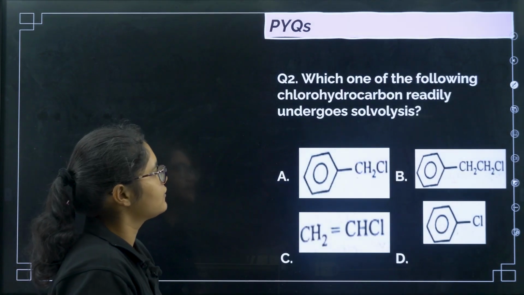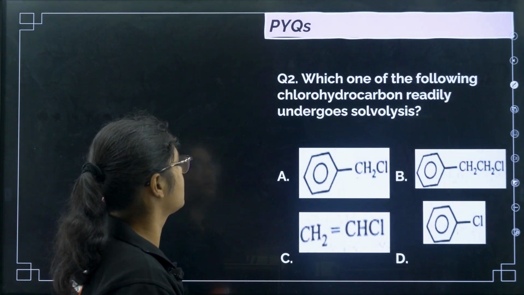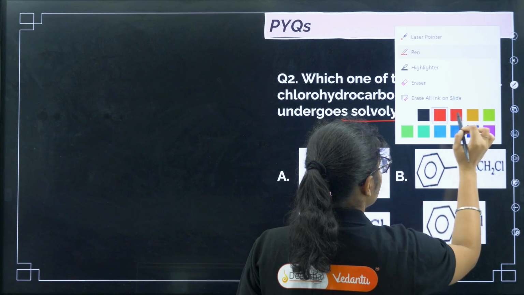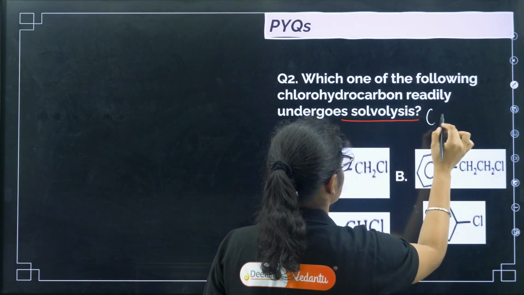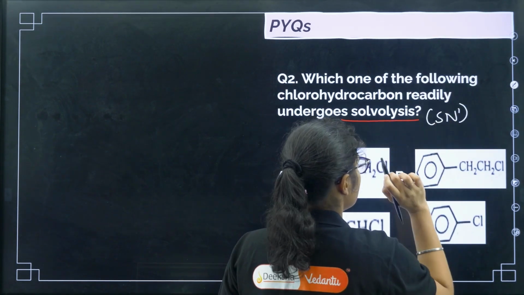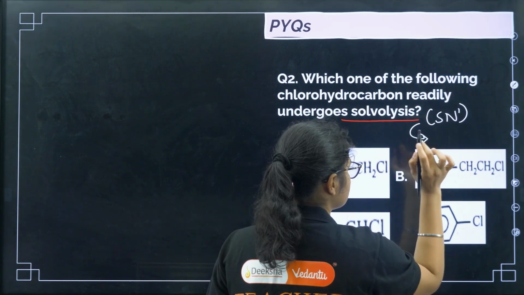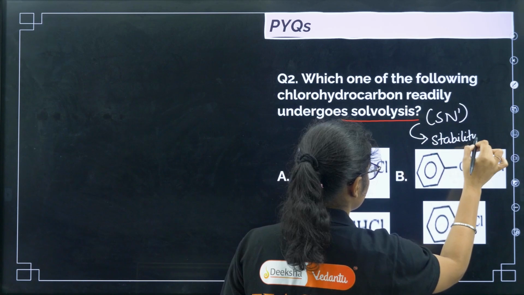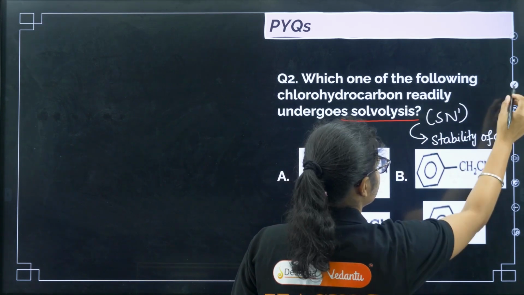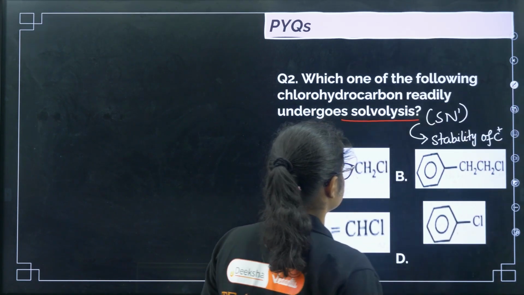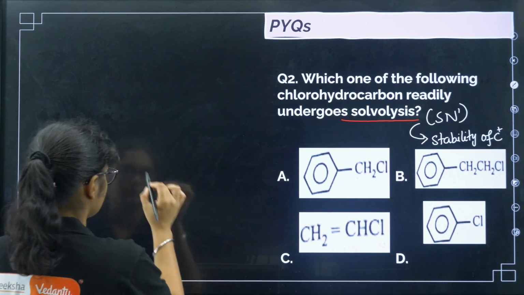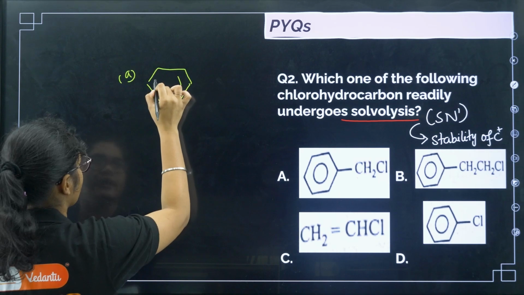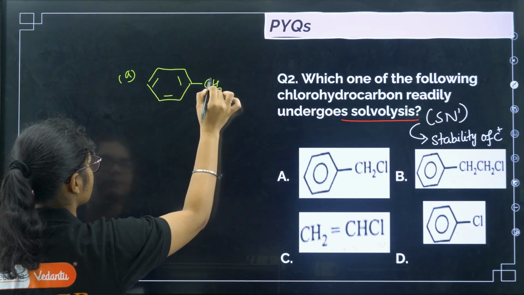Okay. Next, which one of the following chlorohydrocarbon readily undergoes solvolysis? So see, solvolysis, hydrolysis, these all proceed by SN1 mechanism, okay? Now when SN1 mechanism is there, the thing you have to check is the stability of carbocation. Where the stability is more, there the reaction will be faster. Now if I see option A, how the carbocation will form here? In option A, this is the carbocation formed, right?